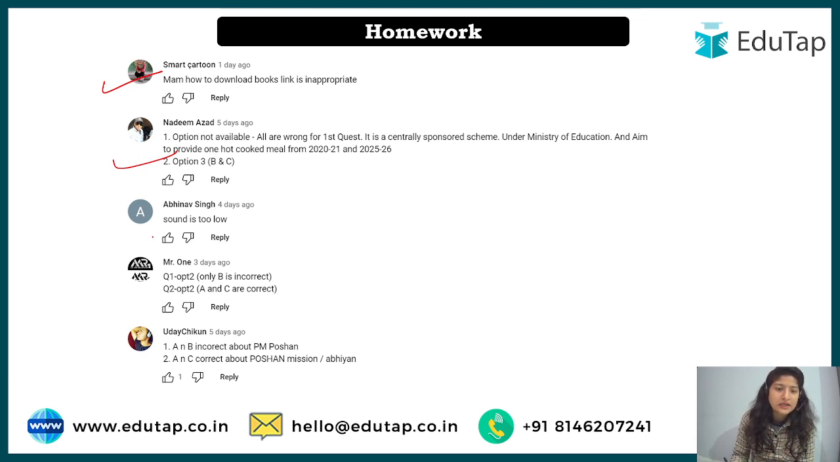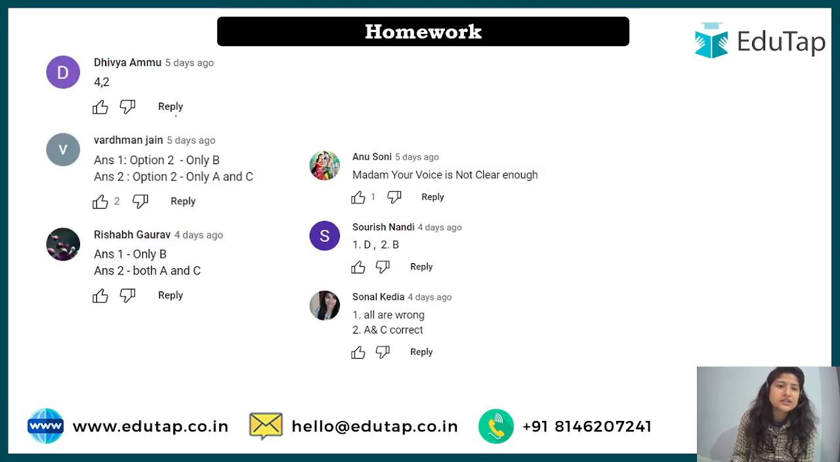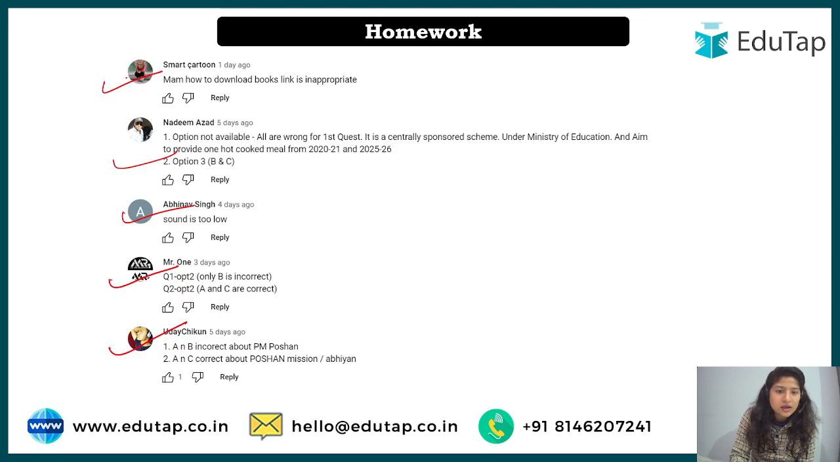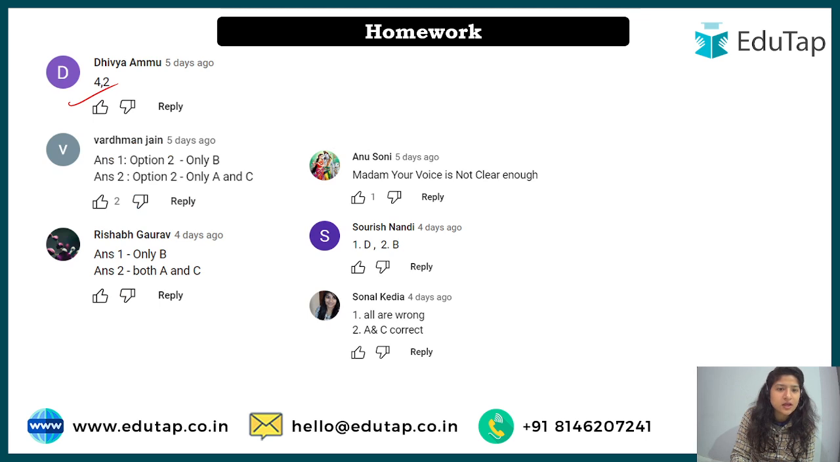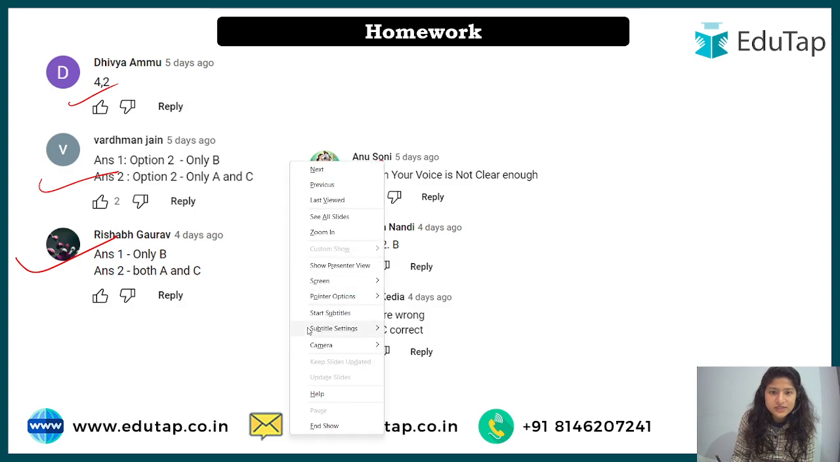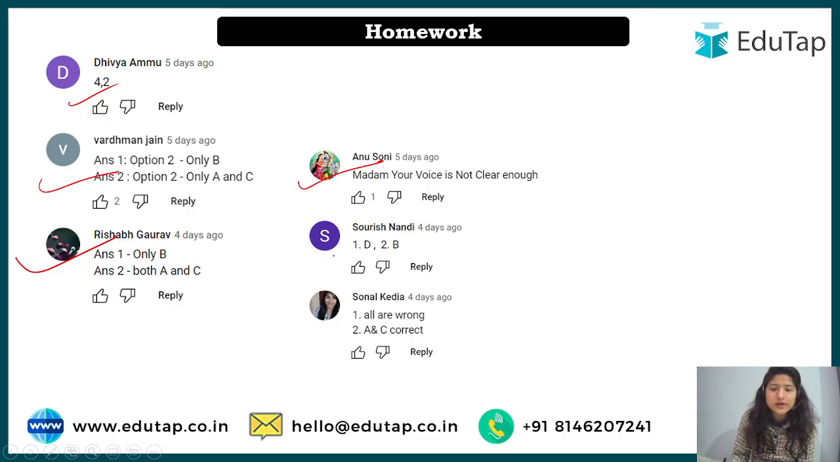Sound is too low. Do let me know if others are also facing the same problem. Mr. One said the right answer, and Uday is also saying the right answer. Divya is saying the right answer. Vardhaman said the right answer, Rishabh said the right answer, Anu is also facing the same problem. Then Suresh said the right answer.